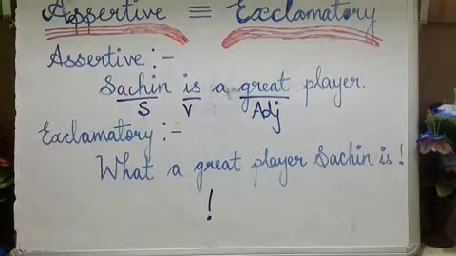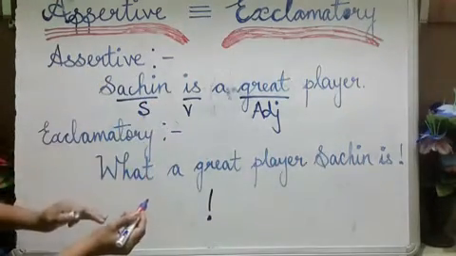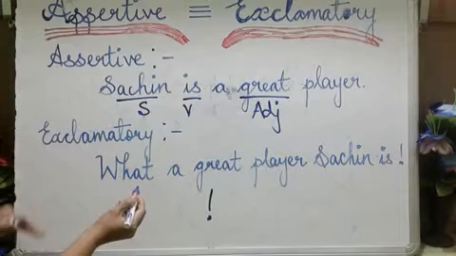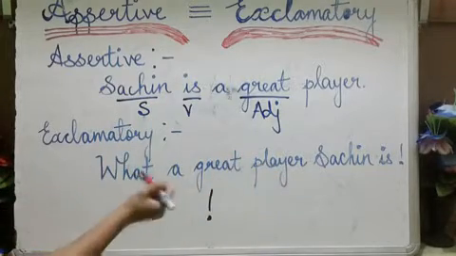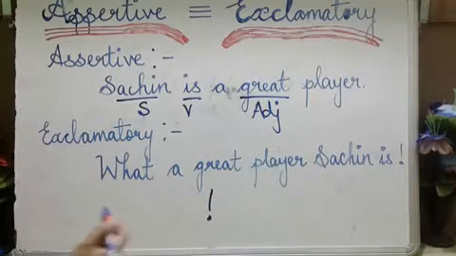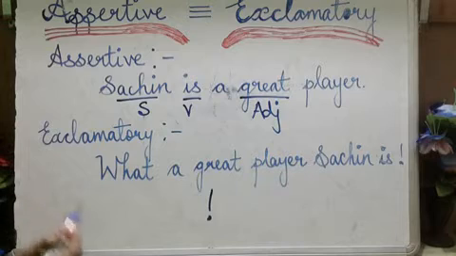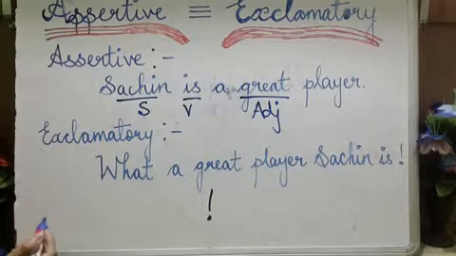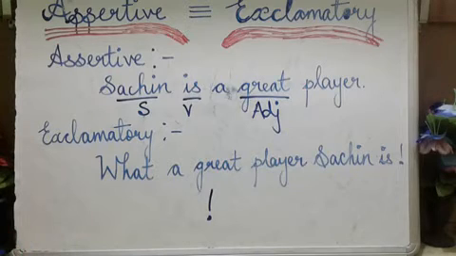Now how do you have to change this into an exclamatory sentence? There are certain rules you need to follow, just like how I have shown you. Seeing him, you will wonder how he scores runs, how he bowls, everything. Seeing his play, you will be amazed, you will be surprised.